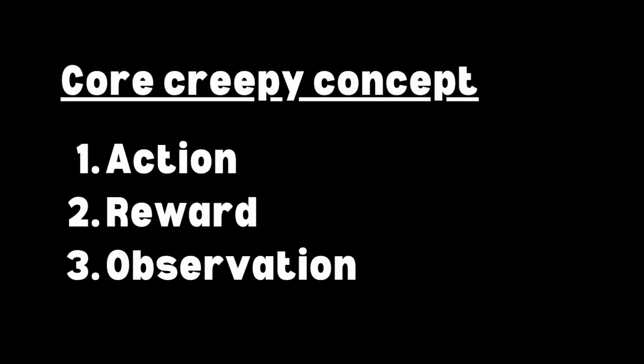These three are important. The first one, action. Action is really letting the AI do something. It may seem obvious, and it is. So for example, let's say you want to train an AI to play Flappy Bird. Before we give the AI any action, the AI cannot move. The AI is just dumb, stupid. But after we give the AI action, the AI can jump. Yeah, that's it. Okay, next.